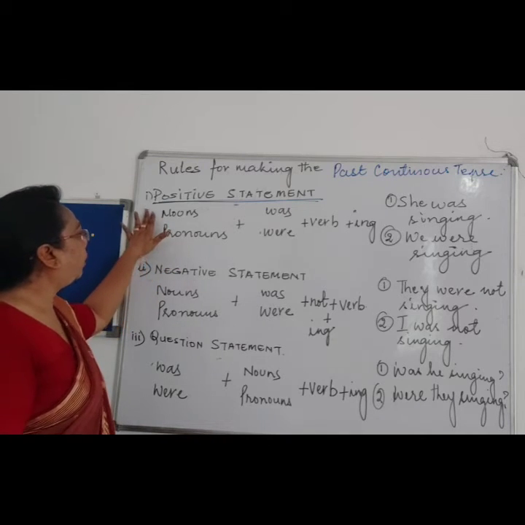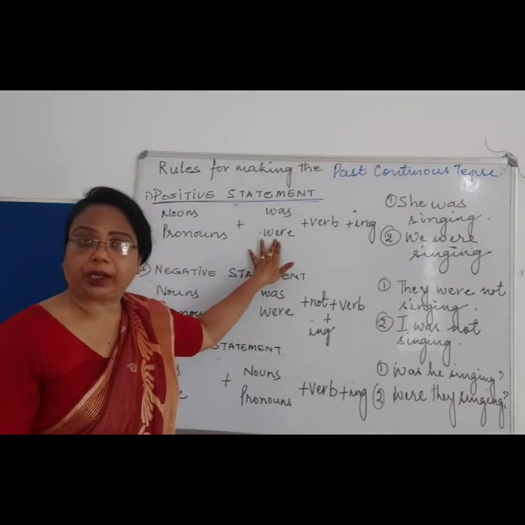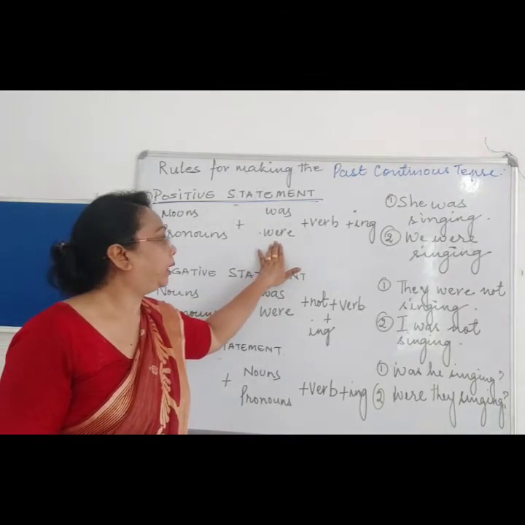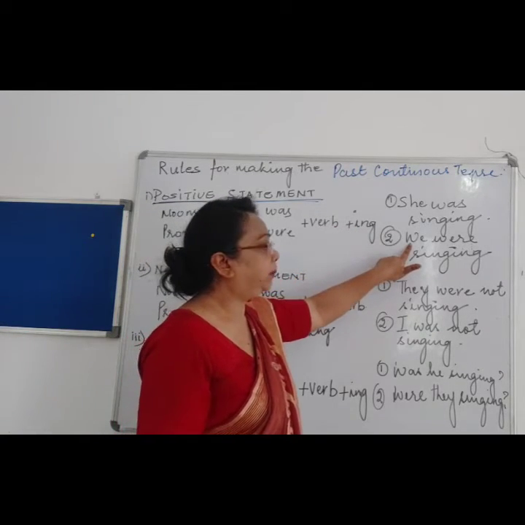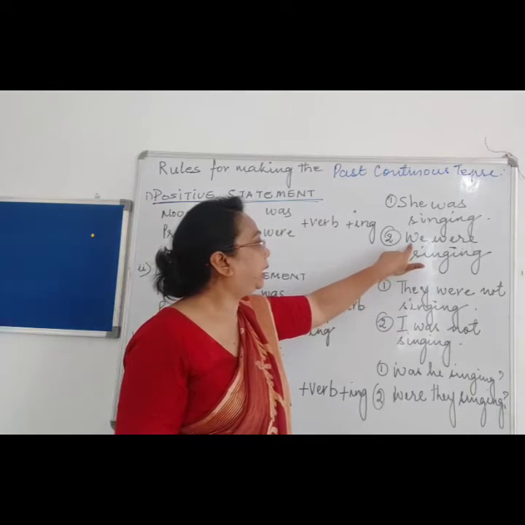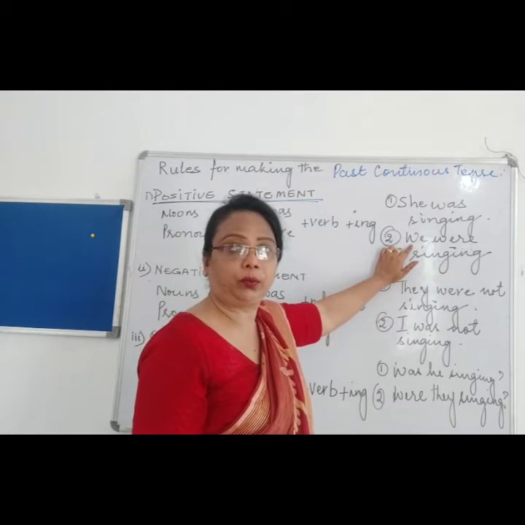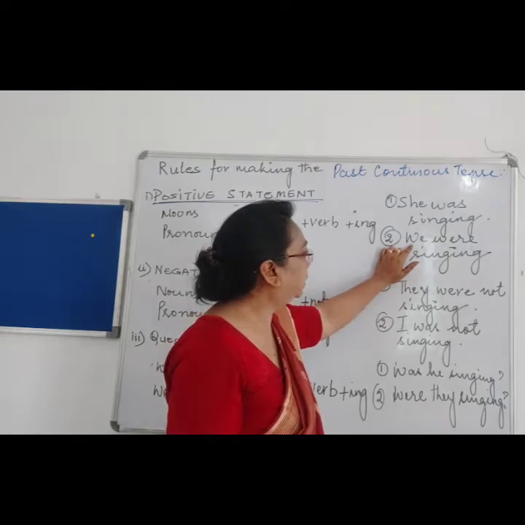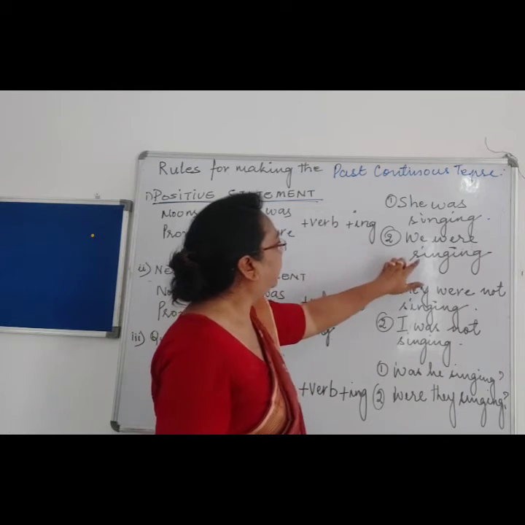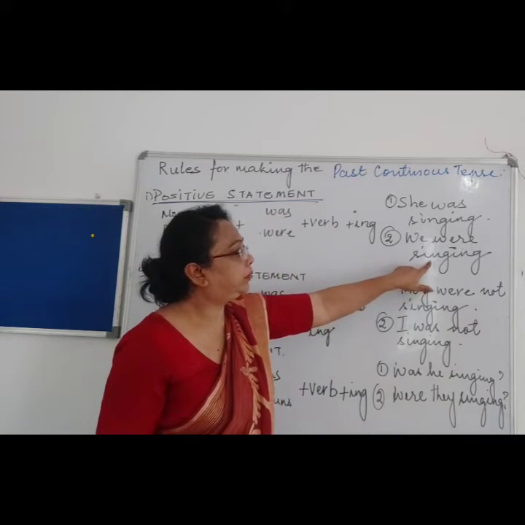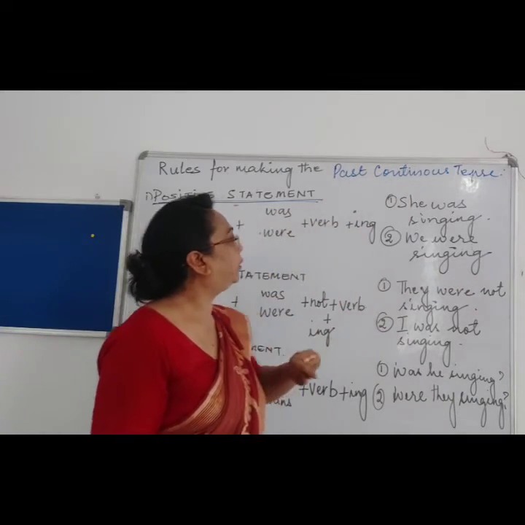Now if the noun or pronoun is in the plural form, then we will add were. What we are going to add? Were, to the verb ending with ing. For example, we over here is plural form of numbers, and were. So we added were, and then to the verb sing we have added ing. Why ing? Because it is a past continuous tense.